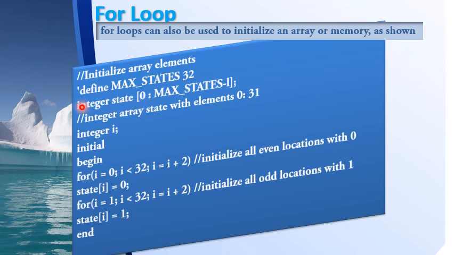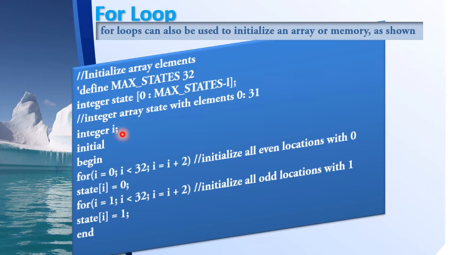So note the declaration here. If you had put this in before the signal state, then you would be declaring state as a 32-bit vector. Now by specifying the size after the state signal, this is the way in which you declare arrays. So integer array state with elements 0 to 31. Then I have declared I as an integer.